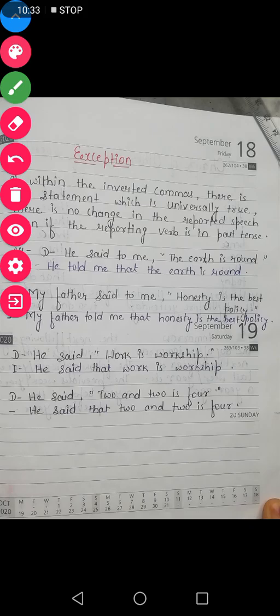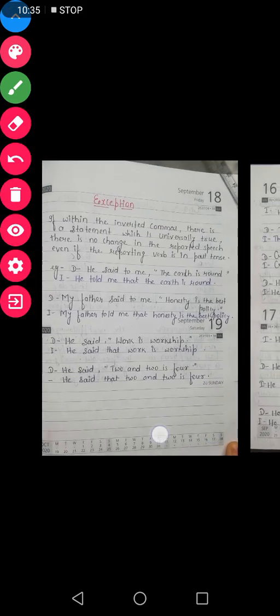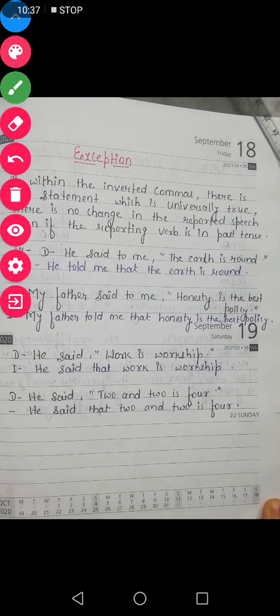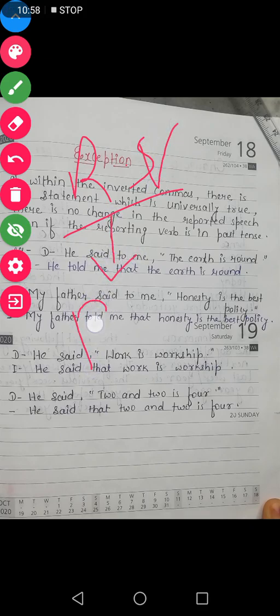Now let us understand its exception, students. Okay, what is this exception? The exception is saying here that even if we have the reporting verb in past tense, what we read that when our reporting verb is in present or future, then change of tense takes place.